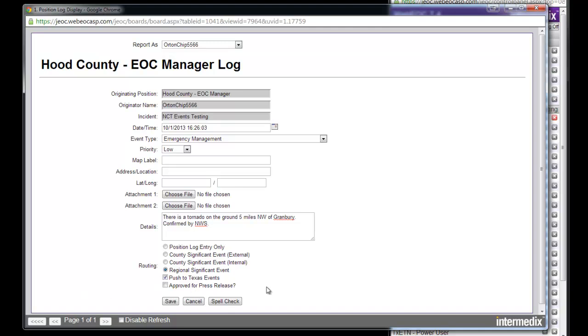But during training we don't want everybody pushing stuff to Texas events. It's not live right now, but I will show you what it looks like on the display.